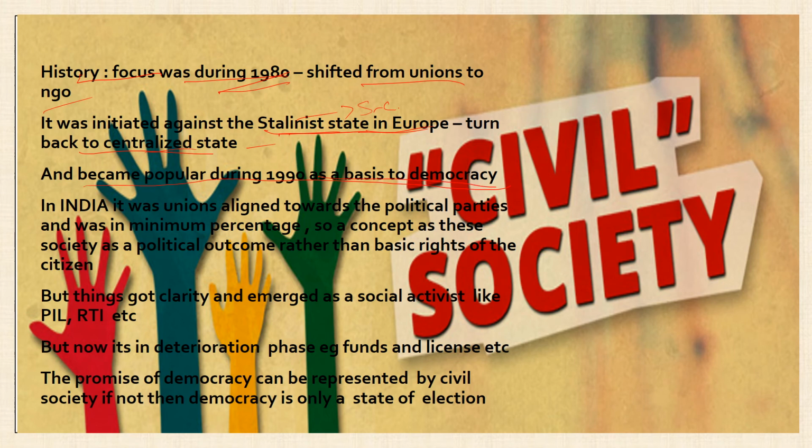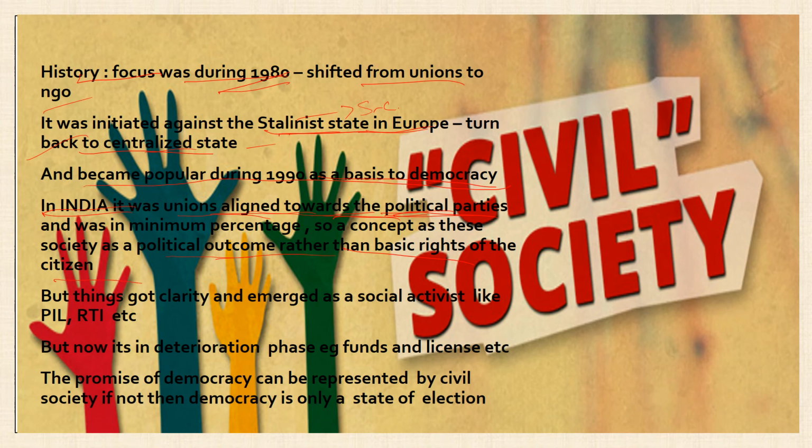Fine. So while saying the origin of civil society with respect to the world scenario, it comes to the Indian scenario. It says that in India, the origin of civil society can be associated with political parties. It says that it was in the form of unions where the civil society originated, and these unions were aligned towards the political parties. See, I can give you an example. For instance, the trade unions in India or any language developing organization originated during this phase in the 1980s and 1990s, and it was a part of the political parties, where the civil society was looked at as a step for the political approach.